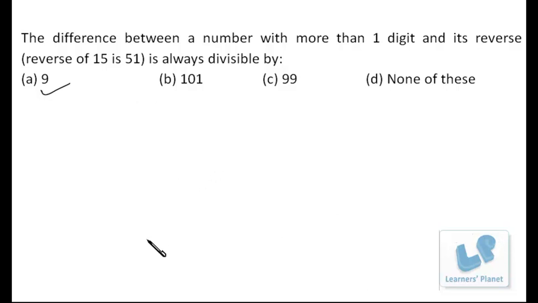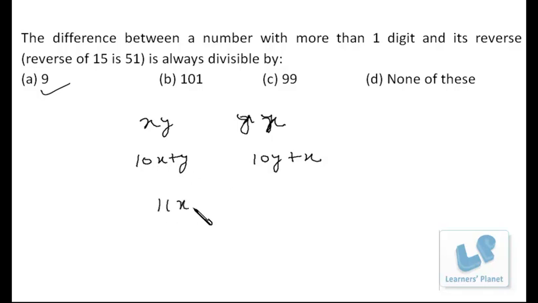One more thing I would like to mention over here. Here we have taken the difference. If you take the sum instead, that is 10x plus y and 10y plus x, and add them, in the previous case we got the difference, in this case we add them. So it's 11x plus 11y, that is 11 times x plus y. That means the sum of a two-digit number and its reverse is always a multiple of 11, or we can say it's always divisible by 11.